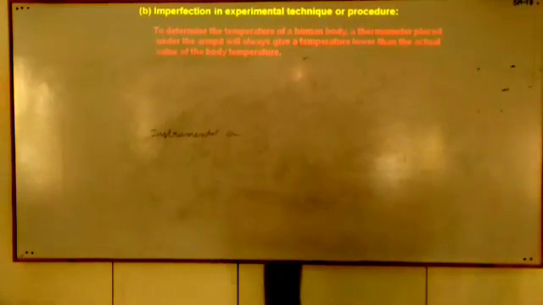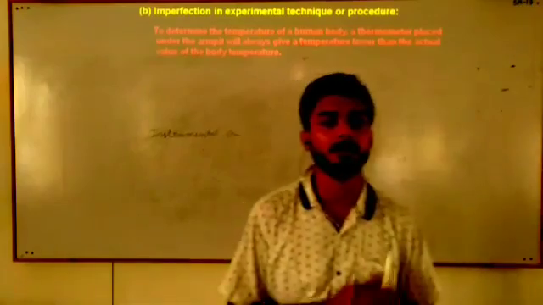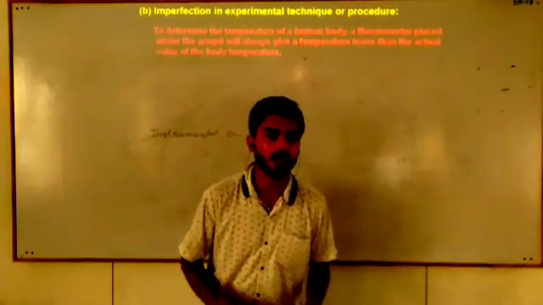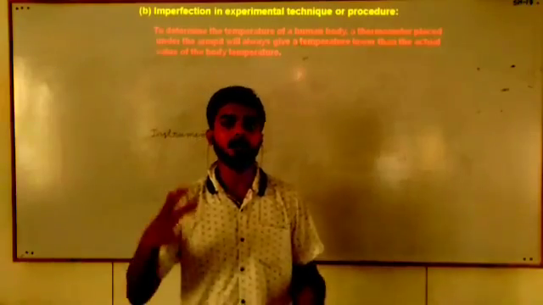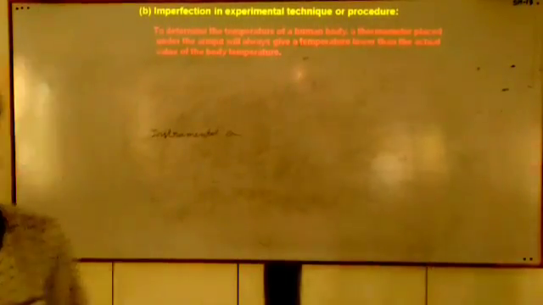The second cause of the systematic error is the imperfection in the experimental technique. Suppose the technique or the procedure you are using for your measurement is imperfect. You are not well aware of that technique or that procedure, then that will cause the error.